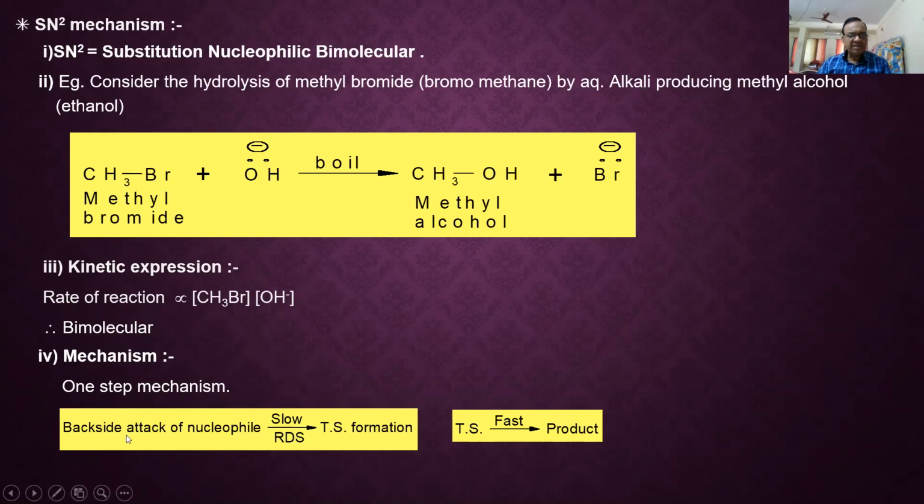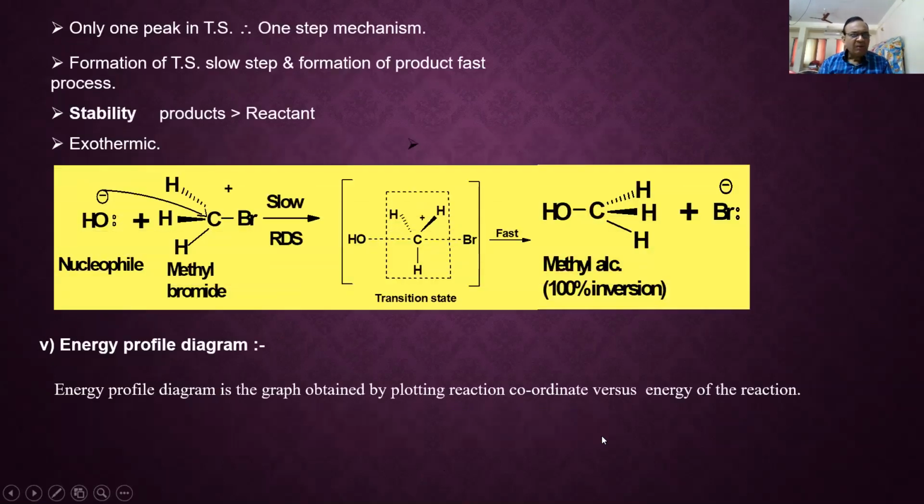It is a one-step mechanism. There is a backside attack of the nucleophile, which is slow or RDS, and this TS is formed. TS gets converted by a fast process, not step, into the product. Only one peak in the transition state, therefore one-step mechanism. Formation of TS is a slow step and formation of product is a fast process. Read this carefully. It is not a step, it is a process. Here also the stability of products is more than reactant. It is an exothermic reaction. And this is the mechanism.